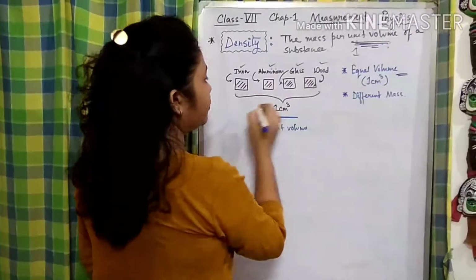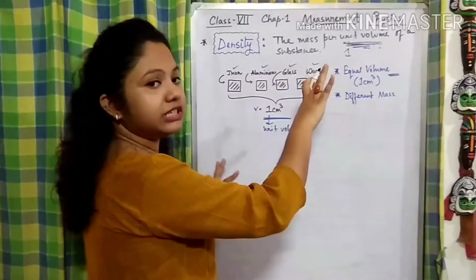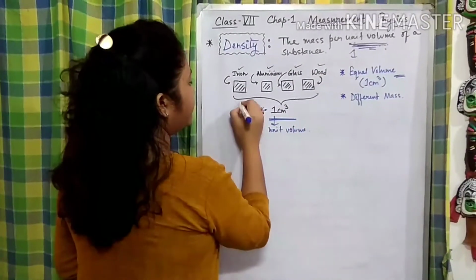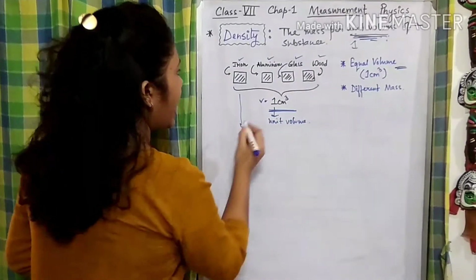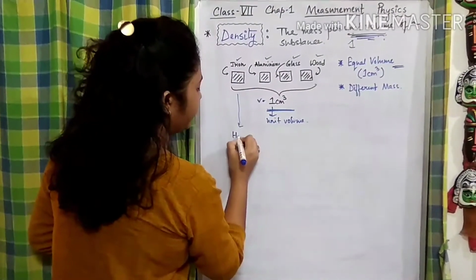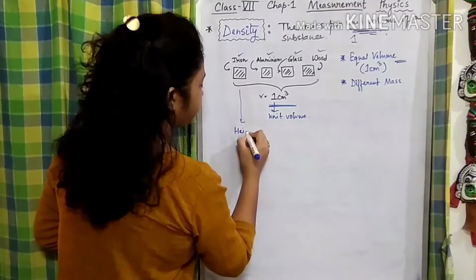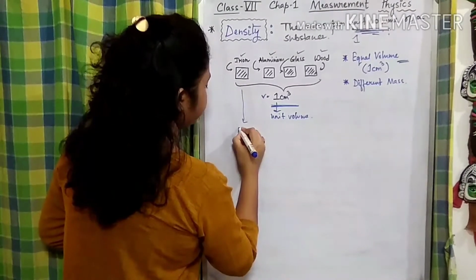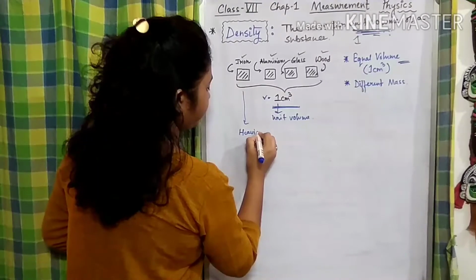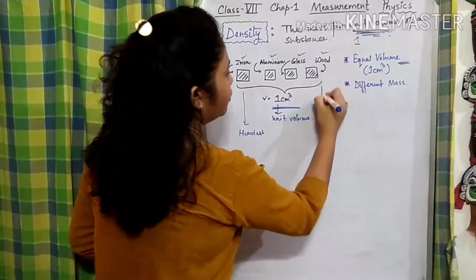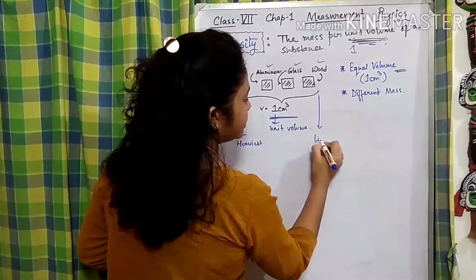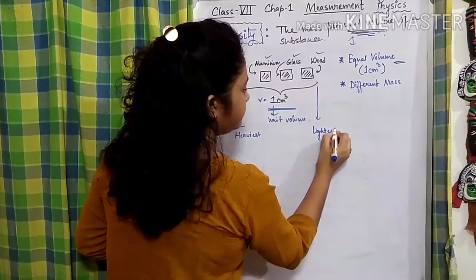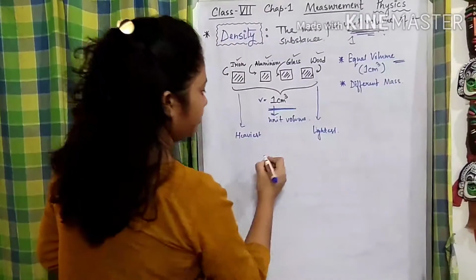After weighing all of these, it has been seen that the iron block is the heaviest and the wood block is the lightest. Now why is this happening?